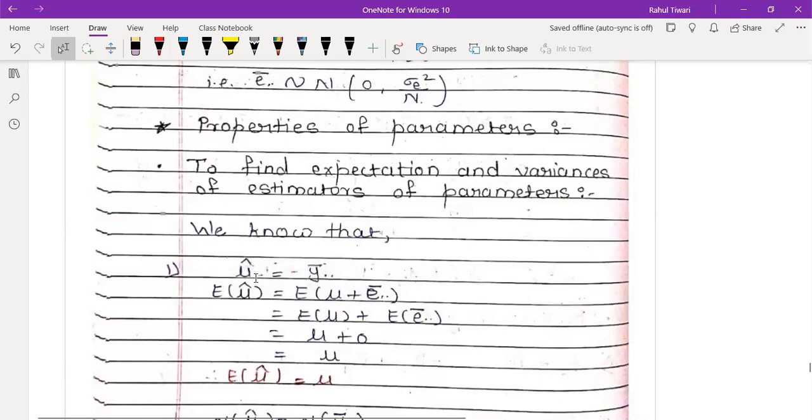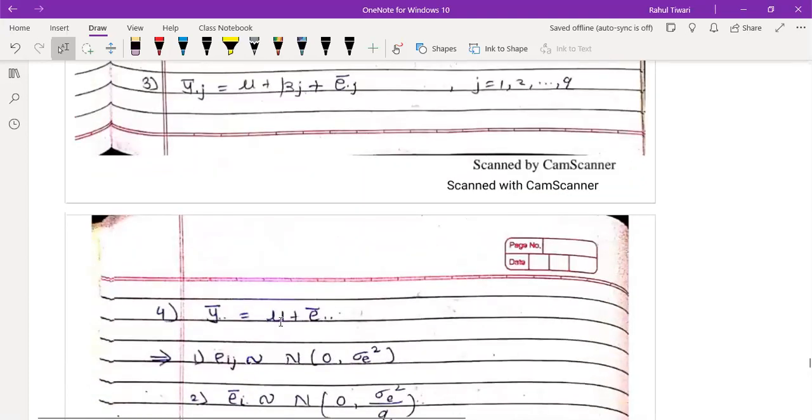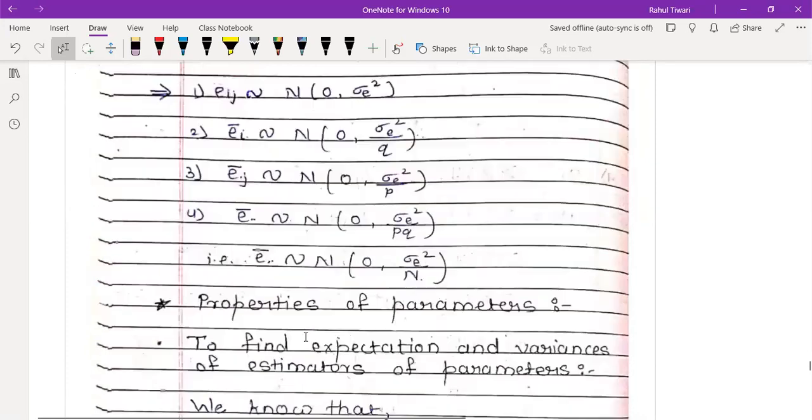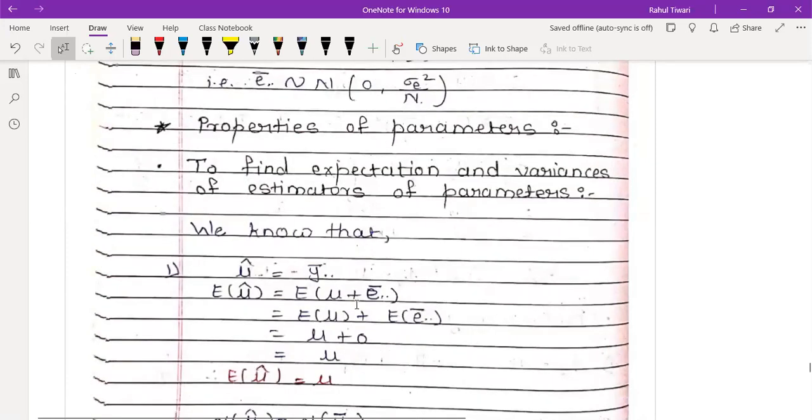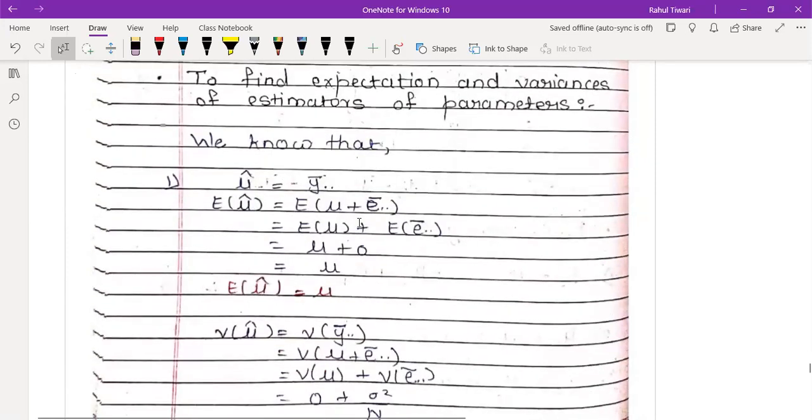Mu hat dot dot is nothing but y bar dot dot. So what value of mu hat did you get here? Look carefully. This y bar dot dot minus E bar dot. You can substitute it. Okay. Put it here and get that answer.